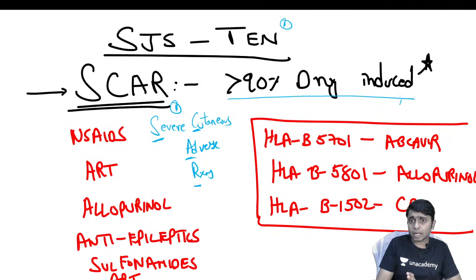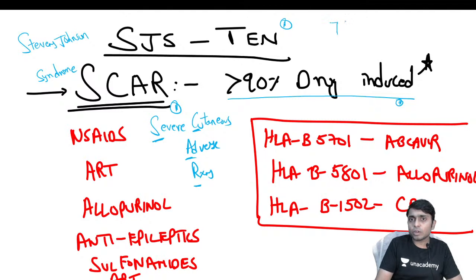There can be other causes, but for NEET PG entrance level, all you need to remember is that these are mainly caused by drugs. And what are the drugs responsible for causing Stevens-Johnson syndrome?